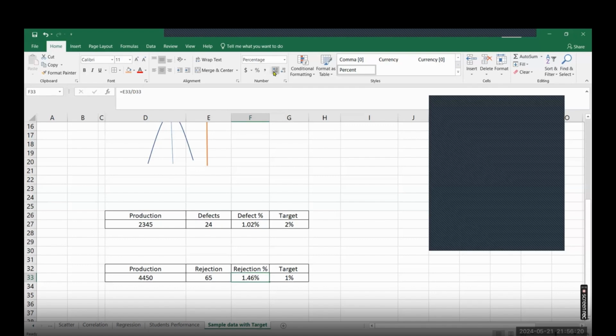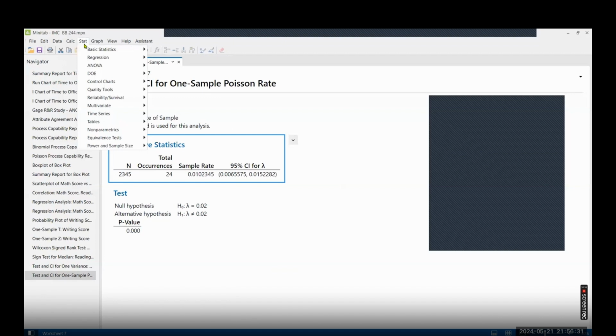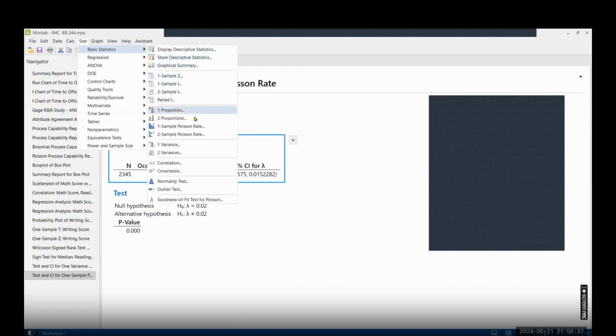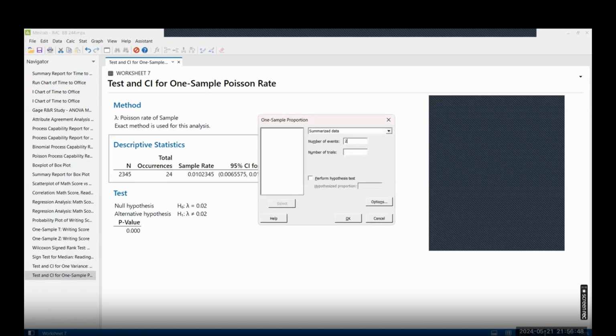This is the clear indication. Let's compare this statistically as well. So 65 out of 4450, 1%. We'll go to Stat, then Basic Statistics, and then here is the one proportion test. You have summarized data. Number of events, how many? 24. Number of trials, 2345. Performing the hypothesis test against the 1% target, which means 0.01.